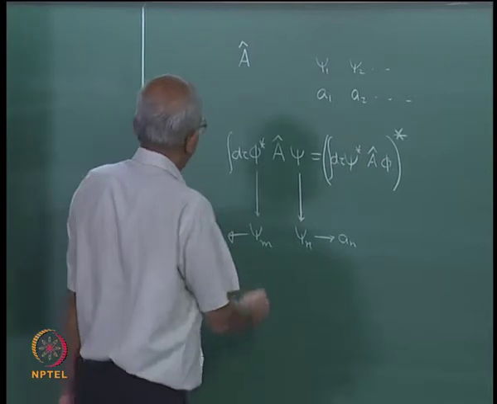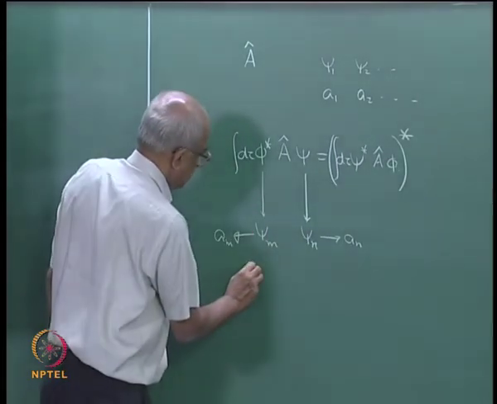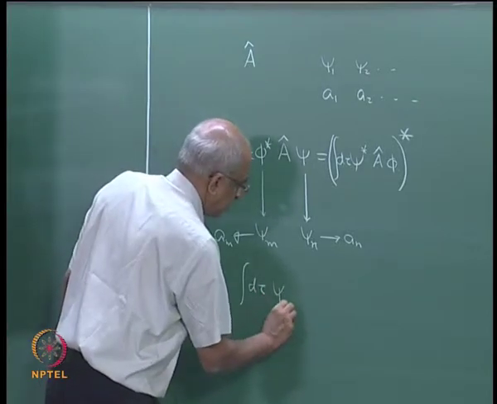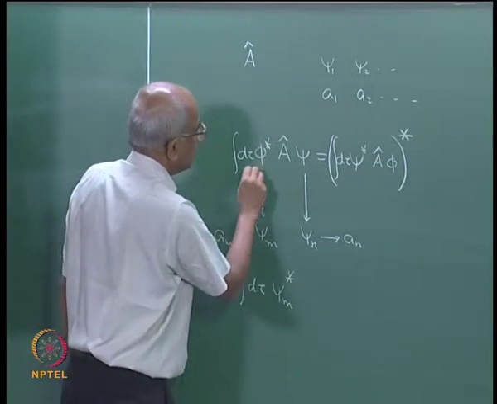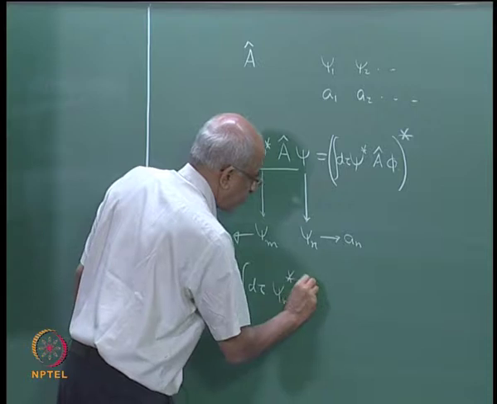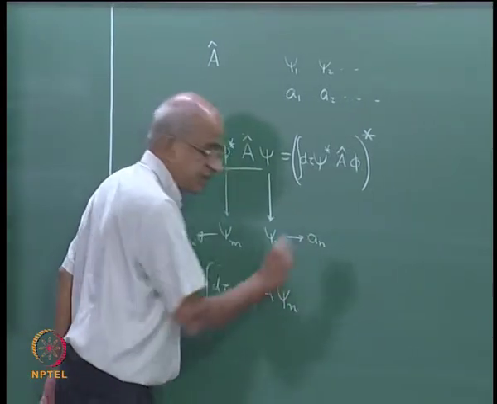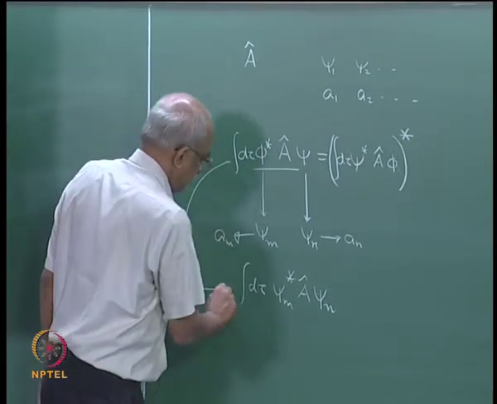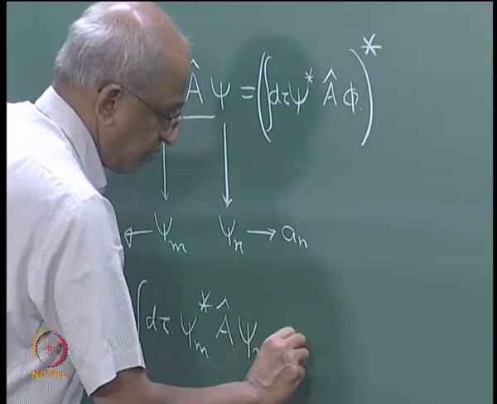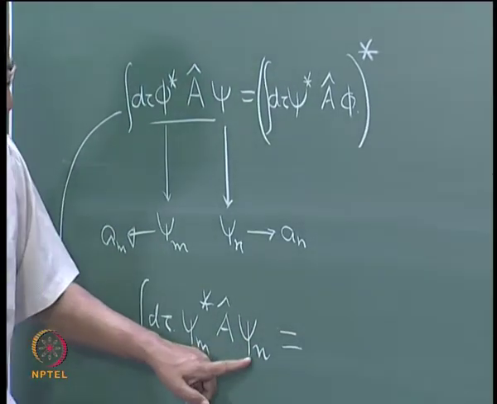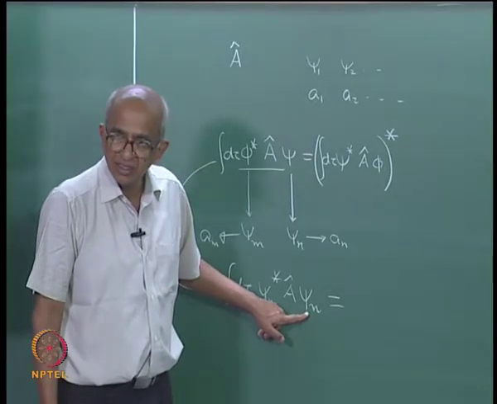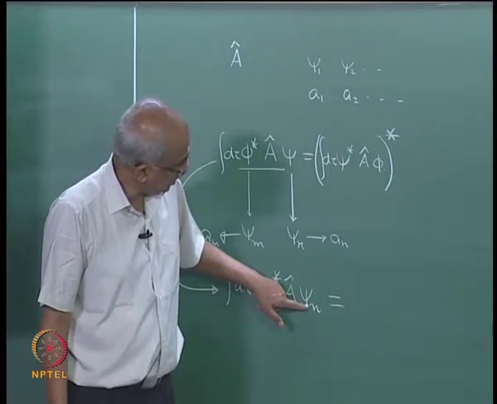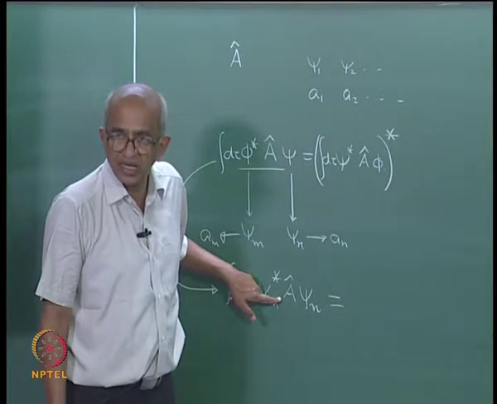So, let me evaluate the left hand side of this equation. The left hand side is going to be integral d tau psi m star, I am just evaluating this part, A operating upon psi n, that is the left hand side, this part. And if you look at this expression, what is going to happen? A is operating upon psi n. Psi n is an eigenfunction of this operator. So, what is going to happen? The result will be psi n multiplied by the eigenvalue a n.